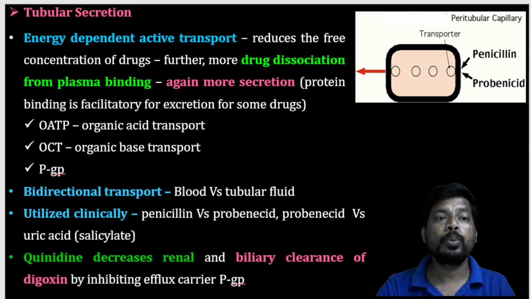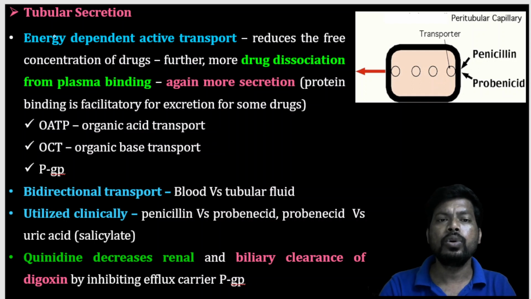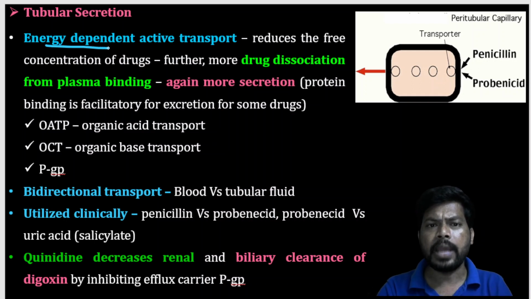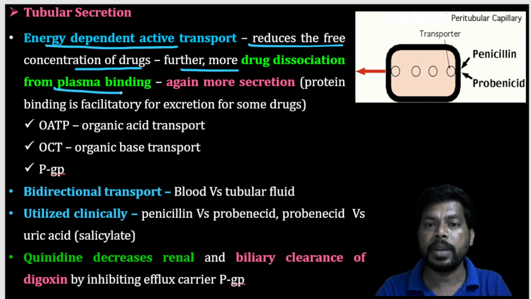Next, tubular secretion. After glomerular filtration and reabsorption, next is tubular secretion. Tubular secretion means substances are secreted into the urine for excretion. It is an energy dependent active transport that reduces the free concentration of drug. Furthermore, drug dissociates from the plasma protein binding, leading to more secretion.